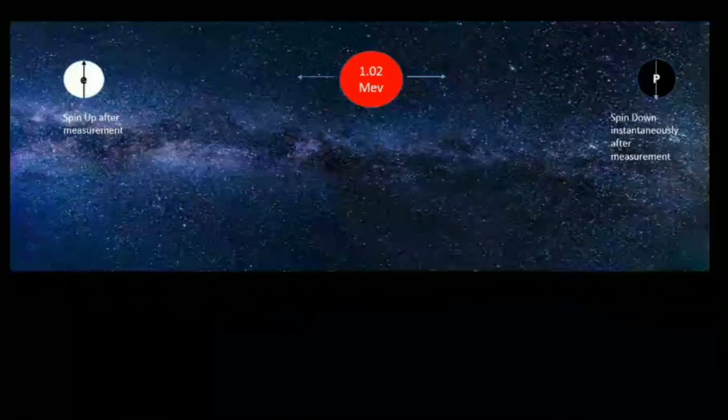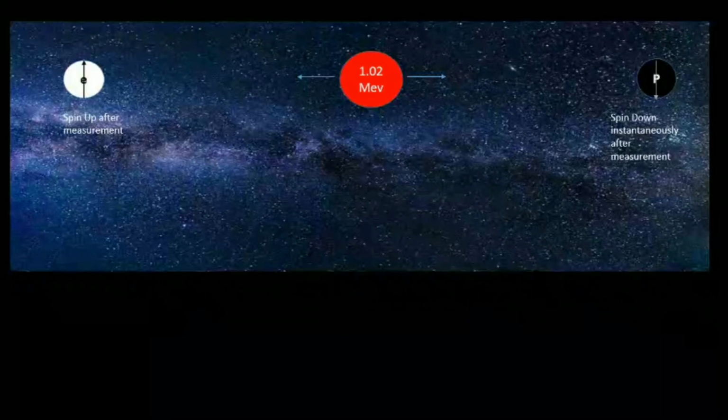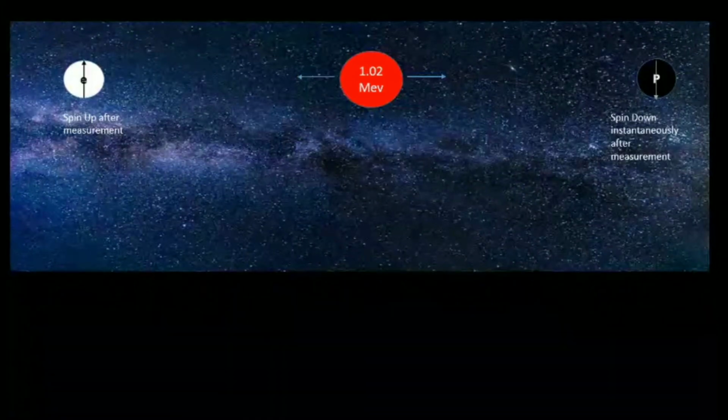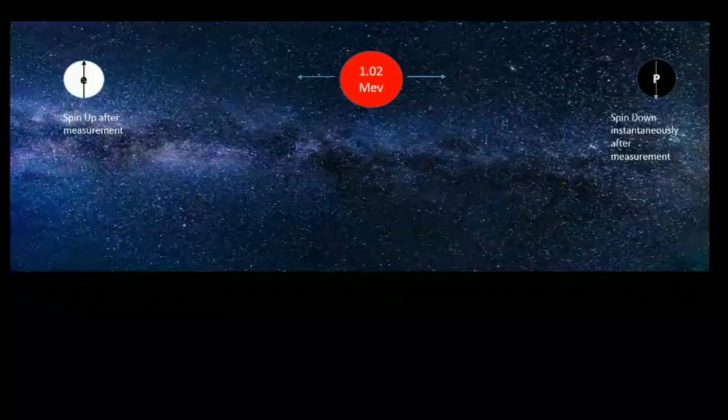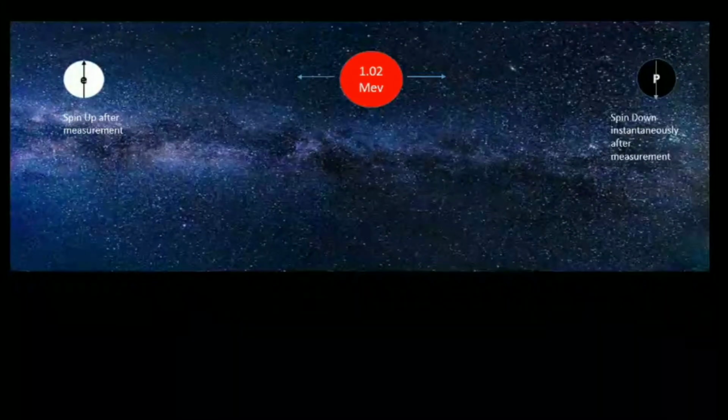You are at one end of the universe, measuring the spin on the electron. You got the spin on the electron as spin up. Now you don't have to measure the spin on the positron. You know that it is spin down. You might ask, what's so crazy here? To understand this, we have to understand a physical law which has been proved beyond any doubt, and it states that the maximum speed with which one can transfer any information across the universe is the speed of light.